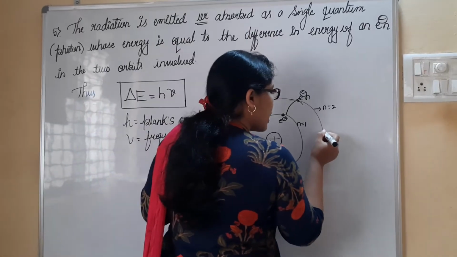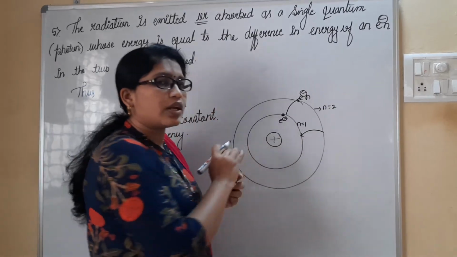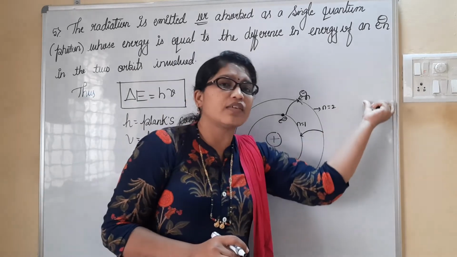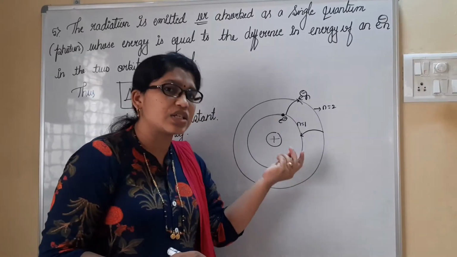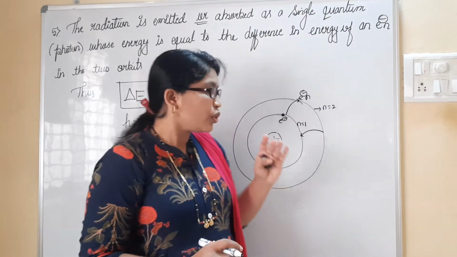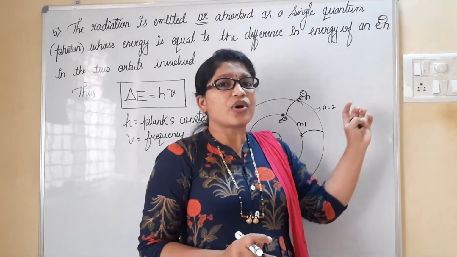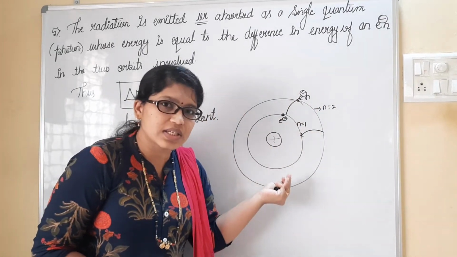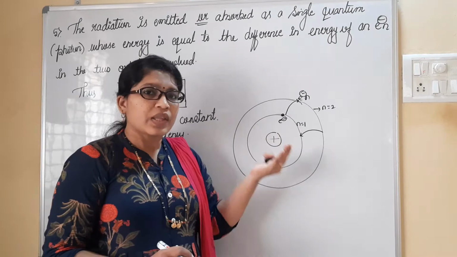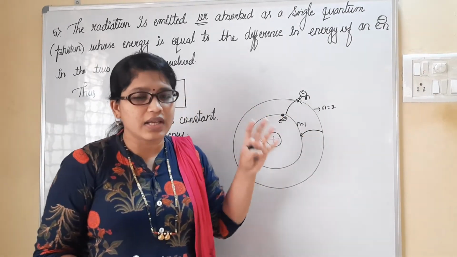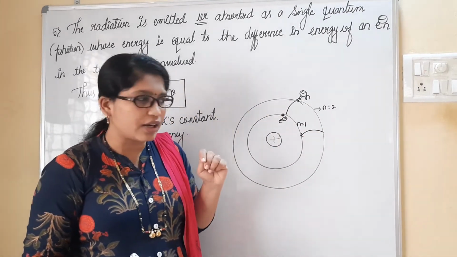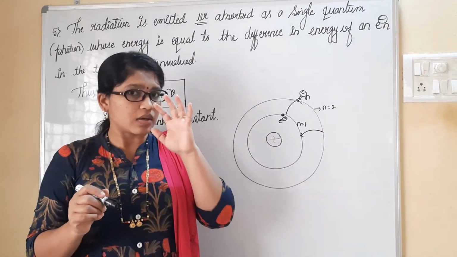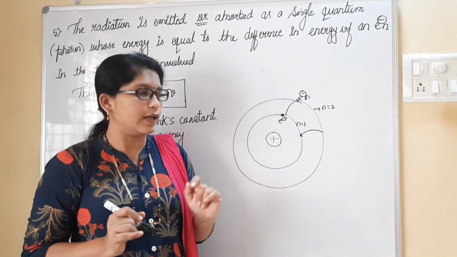Similarly, it may come back to the lower energy shell. It may be the first energy shell, or if it is coming from the fourth or fifth to the first energy shell, that is also countable. To which energy shell the electron has moved, and from which shell it is coming back to the lower state, that difference is nothing but the energy absorbed by the electron. Just carefully understand what I am telling here.